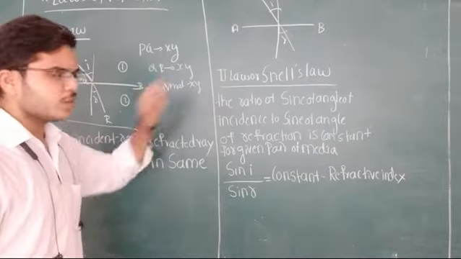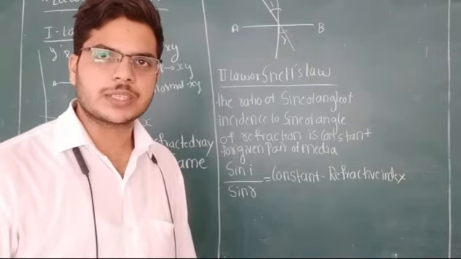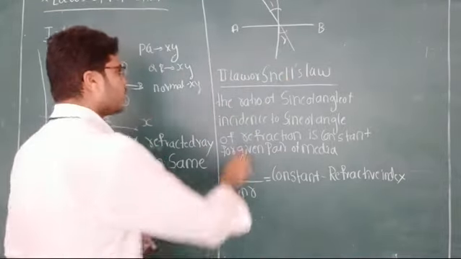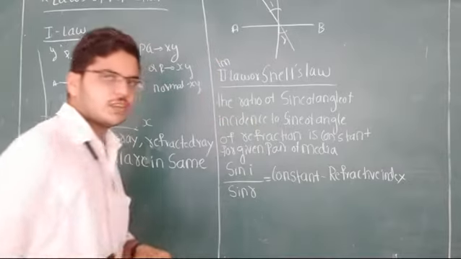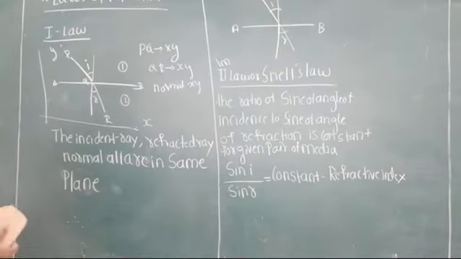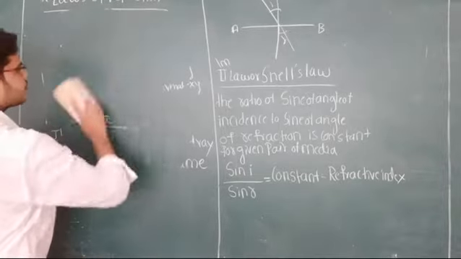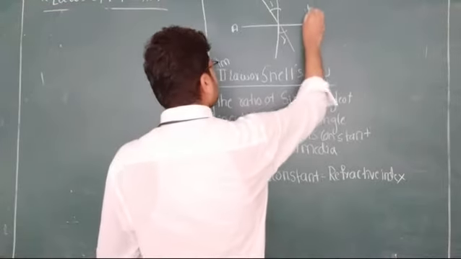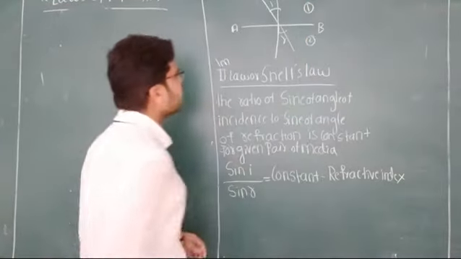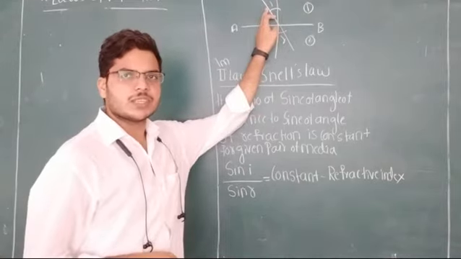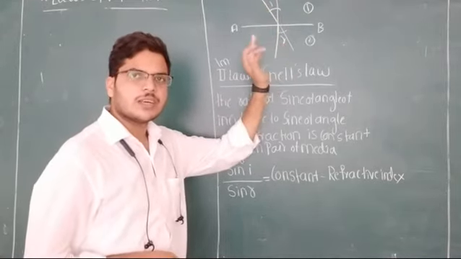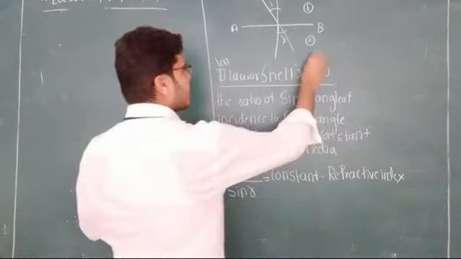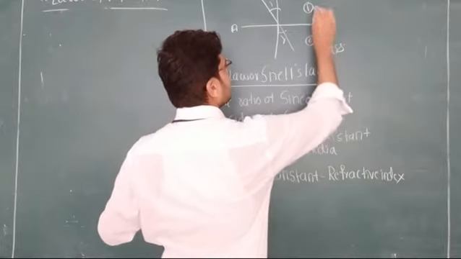Now we are coming to the second law of refraction. It is also called Snell's law of refraction. It is one more very important question. Second law of refraction, or Snell's law, tells that you take this as the first medium and this as the second. Let I be the angle of incidence and R be the angle of refraction. Take the first medium as air and the second medium as glass.